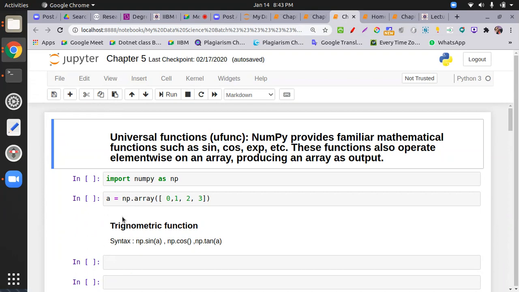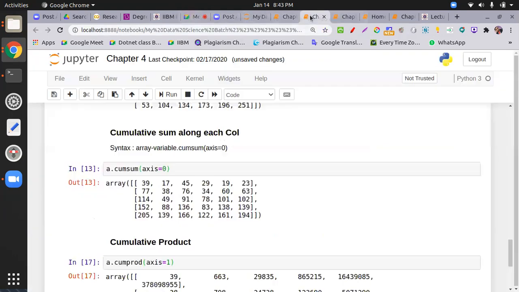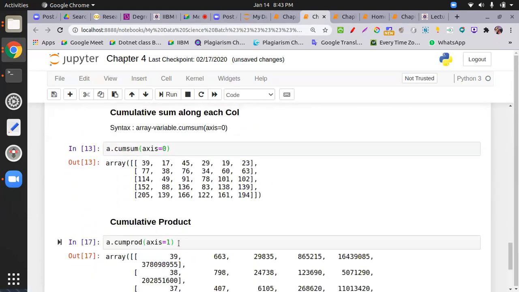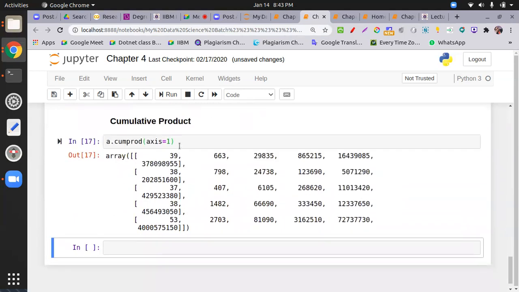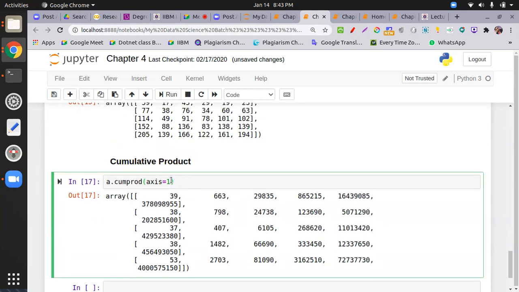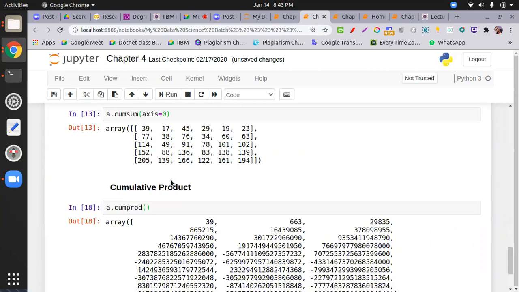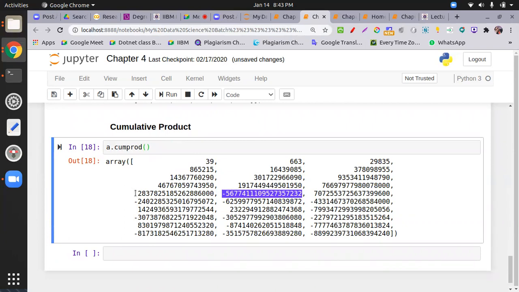Hello, sir. Yes, please. Shobit this side. Actually, when I use a dot cumprod with no axis, I get negative output also. Why is that? I don't know, because the number is too huge and we have to multiply these. But how does it become negative? I thought about it, because I don't do this kind of calculation, and it becomes negative with a very long number.